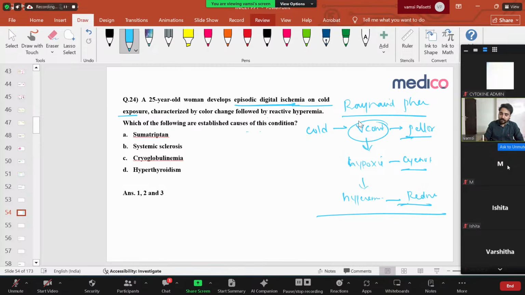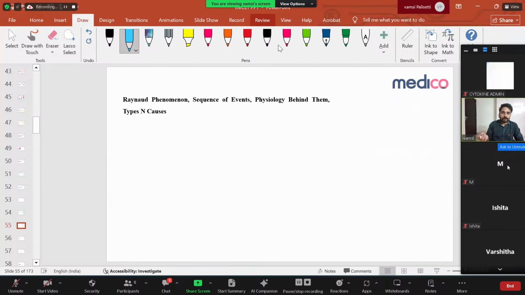It's mainly because of vasoconstriction. You have to see all the drugs and secondary conditions which can cause vasoconstriction. Sumatriptan, we know, is a 5-HT 1B/1D agonist used in migraine. Migraine pathology is because of vasodilation, so you are doing vasoconstriction. It's a vasoconstrictor, so yes, it can cause Raynaud's phenomenon. Systemic sclerosis, again, vasoconstriction of the vessels, can cause Raynaud's phenomenon. Cryoglobulinemia, because of cryoglobulins they can block the vessels, yes, they can lead to this. And hyperthyroidism is not at all involved. So the answer is 1, 2, and 3 are established. Clear? Right. Let us discuss a few points about Raynaud's phenomenon.